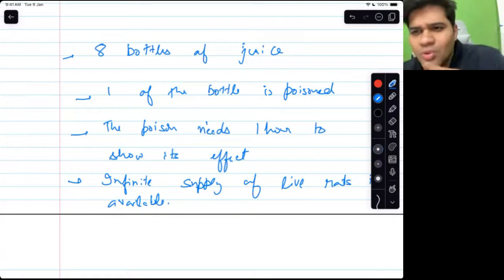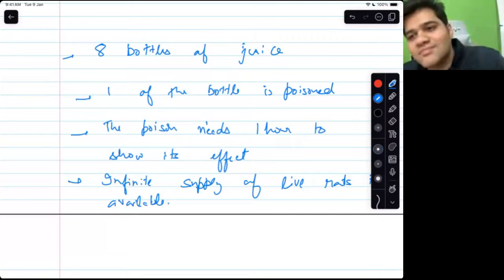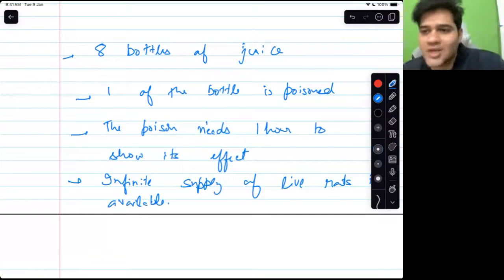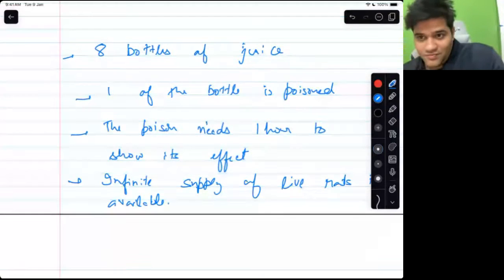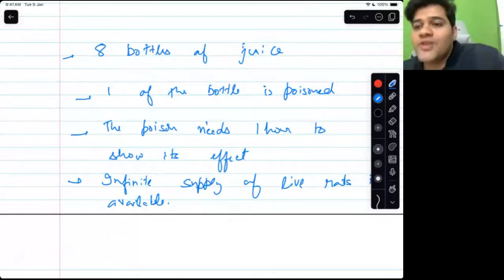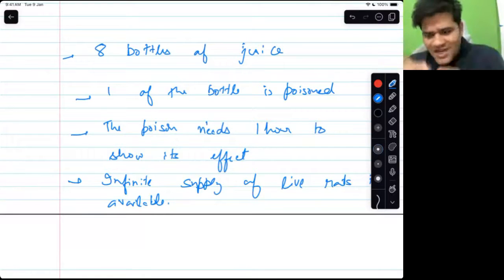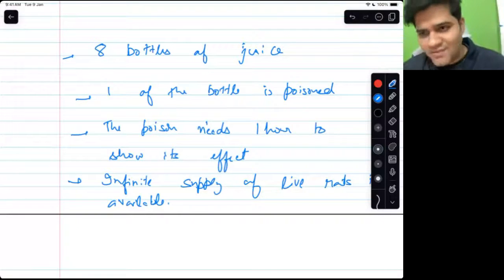So let me tell you one stupid way. I will pick 8 rats. Each rat would drink from one bottle. So I will see which rat died. If one of the rats dies and the rest of the rats live, then I would know which bottle has the poison. Is this strategy clear? After 1 hour, one of the rats would die, 7 of the rats would live. So I would know which bottle has the poison.